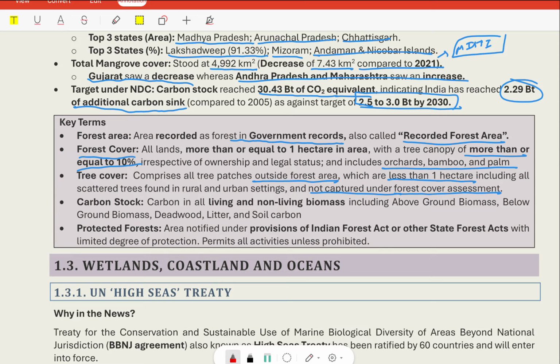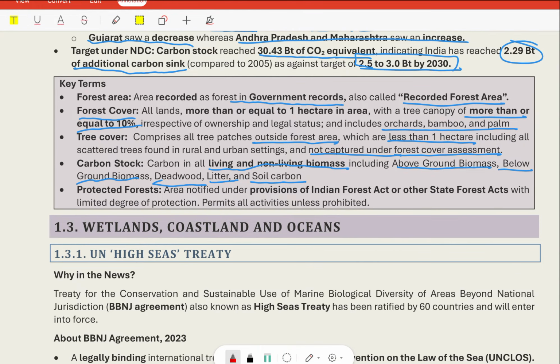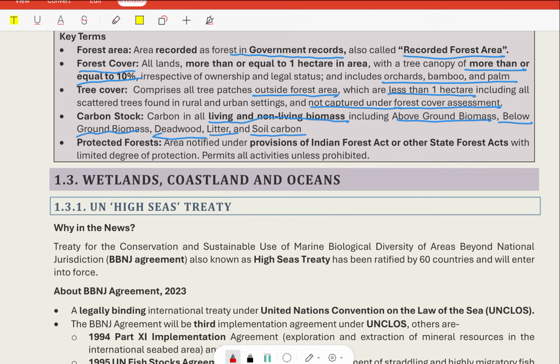Carbon stock. Carbon stock is defined as the carbon in all living and non-living biomass, including above ground biomass, below ground biomass, deadwood, litter, and soil carbon. This is how carbon stock is defined.